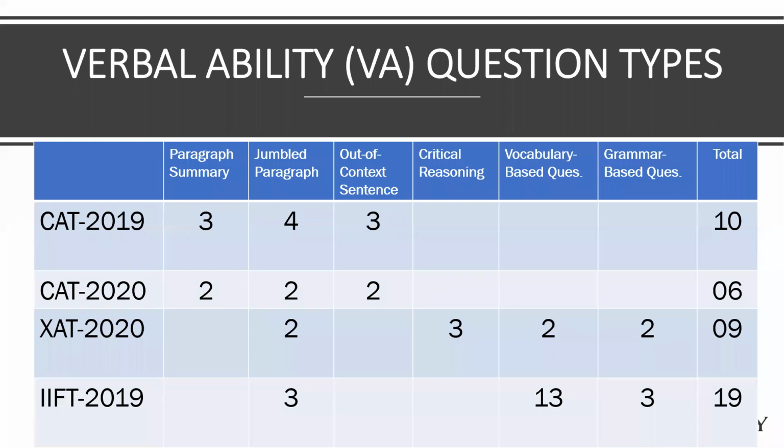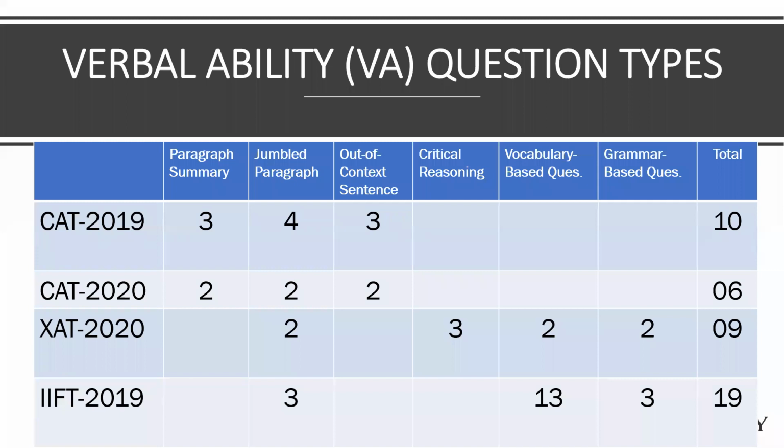Out of context sentence again is a para jumble. So again, you try to see the sequence, and then the one which is a loose end, or which may come at the end, sometimes, or which may not logically fit in. So CAT sometimes gives you, let's say, 5 continuous sentences from a para and jumbles them. You have to see which 4 flow naturally, and the 5th may come at the end. You could have a 5-sentence coherent para, but you have to only go for a 4-1. So leave the 5th as the odd man out.